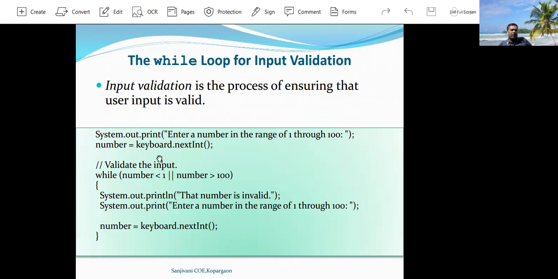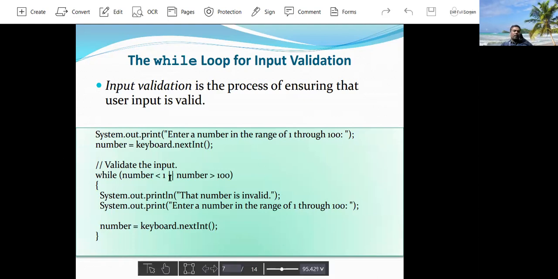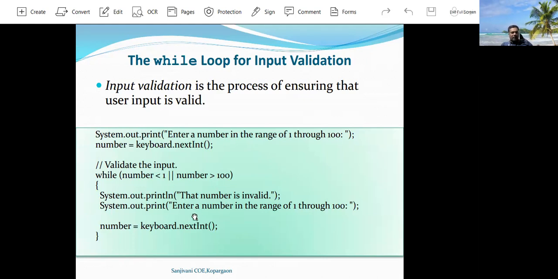In this example, if the user enters a number less than 1 or greater than 100, then the input is invalid. If the user enters a number in between 1 to 100, then the input is valid. Otherwise, if the user enters a number less than 1 or greater than 100, then the input is invalid, so it will display a message: enter the number in the range of 1 through 100.